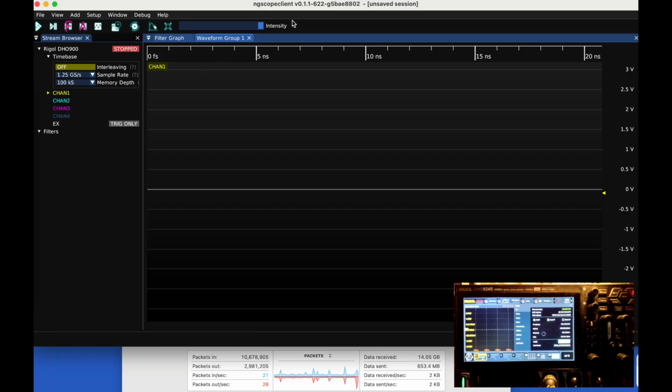Alright, very easy. It has detected the oscilloscope, the channels. It's going to default with the configuration settings we have running at this time in the oscilloscope, which is useful. The sample rate and the size of the waveform.